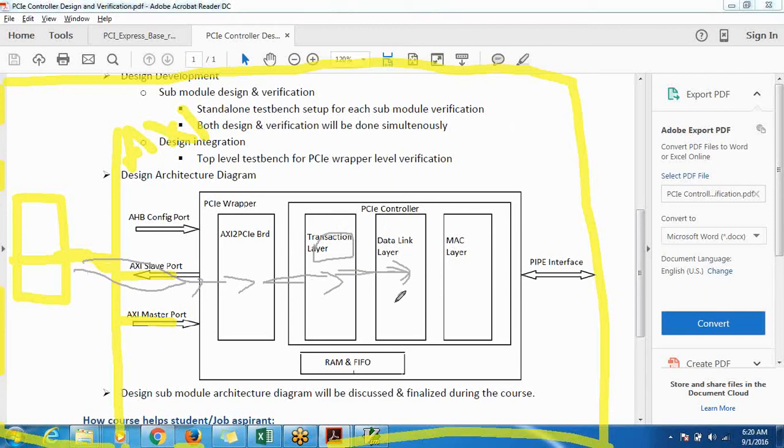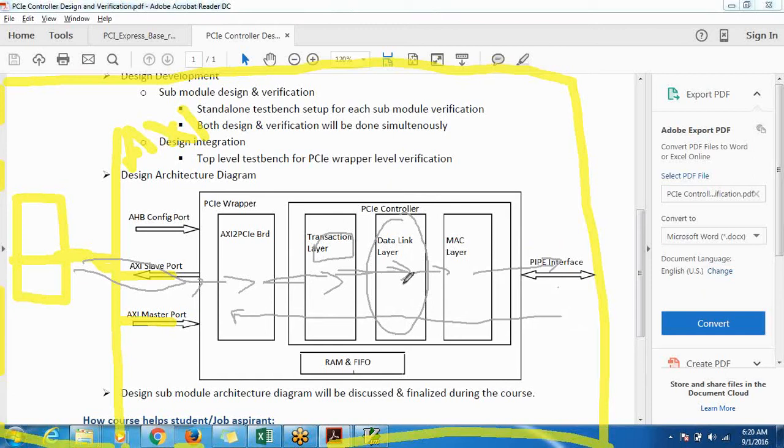In turn, the data link layer supports various concepts like flow control management, ACK/NAK management, and all those things. So that is what we will handle in the data link layer. In turn, it sends that packet to the MAC layer. MAC layer does the link setting up. Other than that, it takes care of driving the data in a serial fashion on the PIPE interface. So whatever is happening for the transmit, the same thing will happen in reverse for the receive portion.